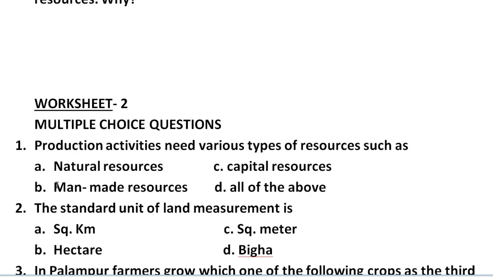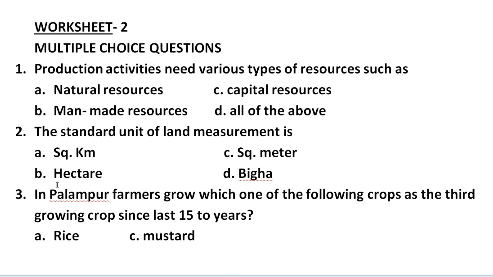Now next we have worksheet 2, which contains some multiple choice questions. First we have, production activities need various types of resources such as, and here we have 4 options. A, natural resources, B, man-made resources, C, capital resources, and D, all of the above. Whichever of these four options you think is suitable for this question, that is your answer. So write it.